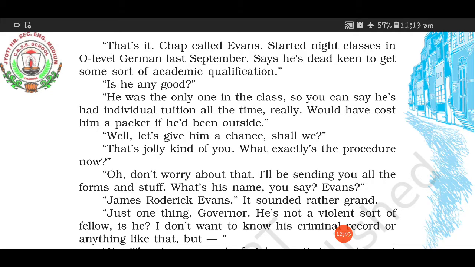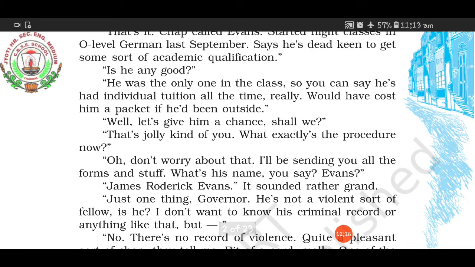And then the secretary asked him, is he any good? He was the only one in the class. So you can see he has had individual tuition all the time. Really would have cost him a packet if he had been outside. Well, let's give him a chance, shall we? That's jolly kind of you. What exactly is the procedure now?